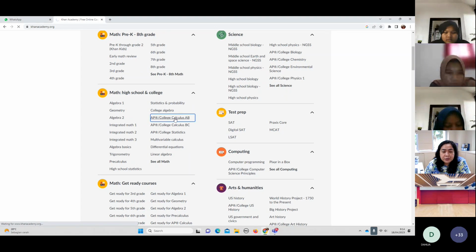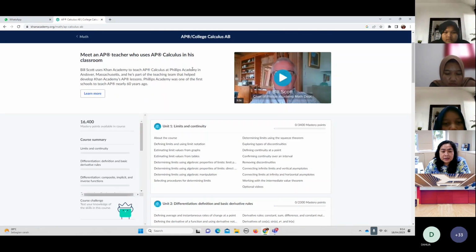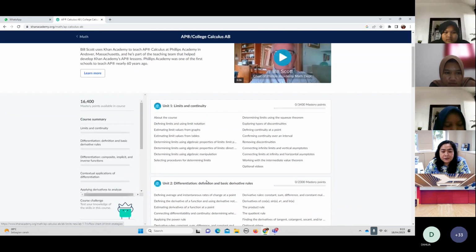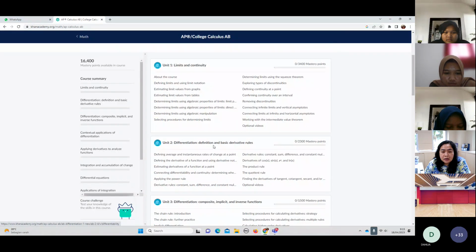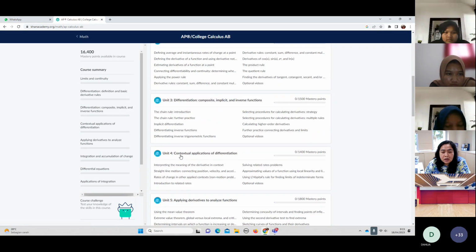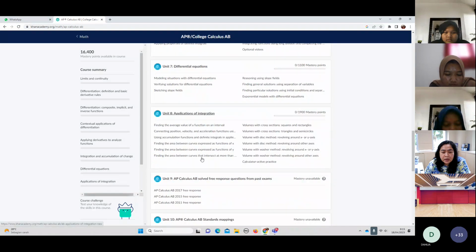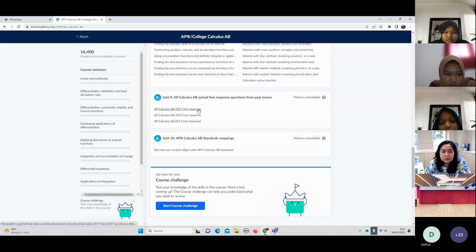Let's check calculus AB. Okay, the content is limits, differentiation, and then derivative rules, and then inverse functions, and so on. Lots of things. And then integration, yeah, integrals.